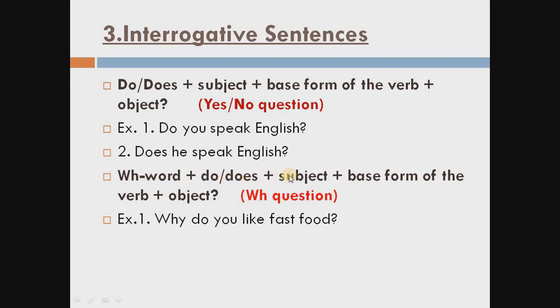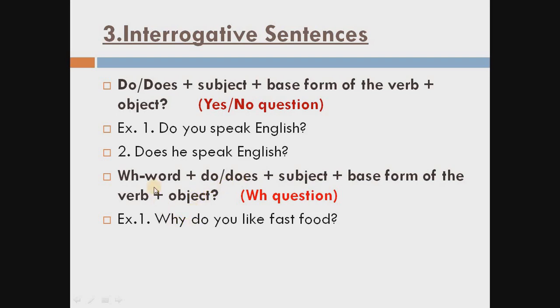When the subject is singular, we use does. When the subject is plural, we use do. Then again base form of the verb, means first form. Why are we using here first form? Because of the do or does. This is the rule, that we have to use first form of the verb when we are using do or does. Then object.